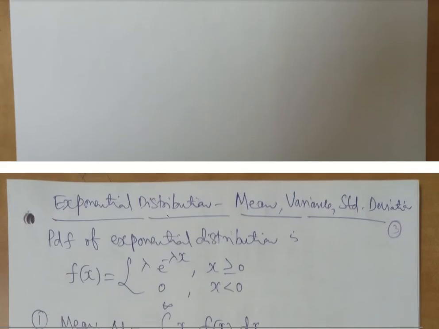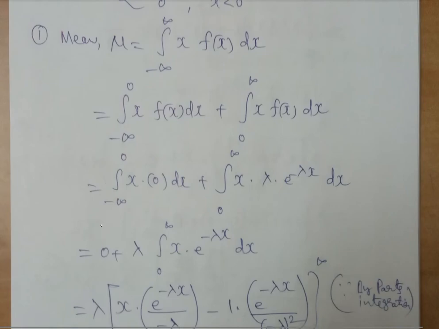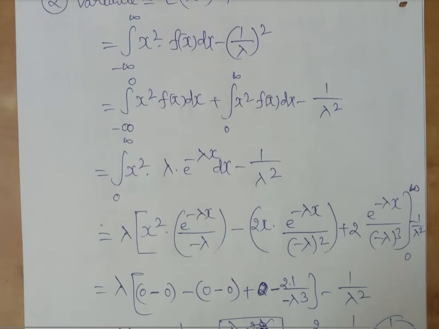Here I have listed how mean, variance and standard deviation are calculated. For the time being, I will skip this because it includes some mathematics. Hope you can go back and read this. It requires some integration. Right now, let us not worry about this integration formula. Probably once we are back on campus, I can explain on the board how this can be derived. Otherwise, I will leave it to you. If you can understand, good. Otherwise, nothing to worry about; we will discuss this once we are back. I will leave these couple of pages to you. You can go through that.